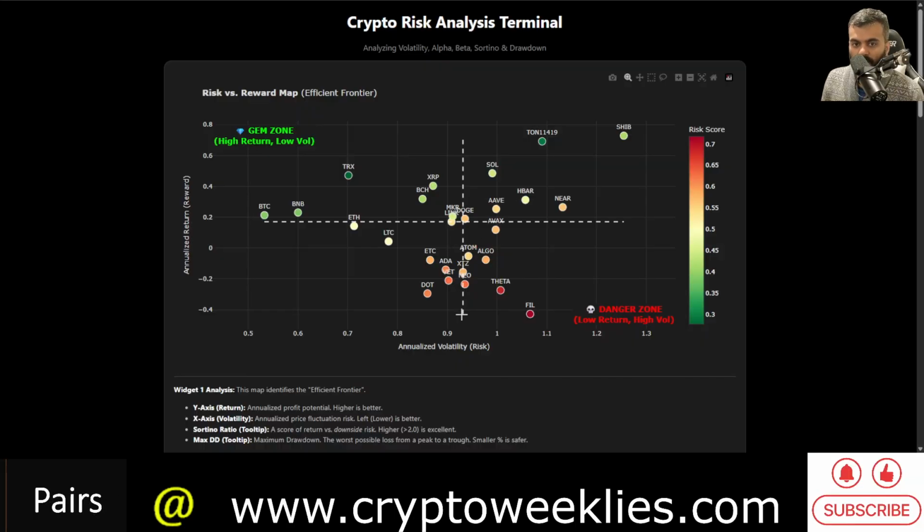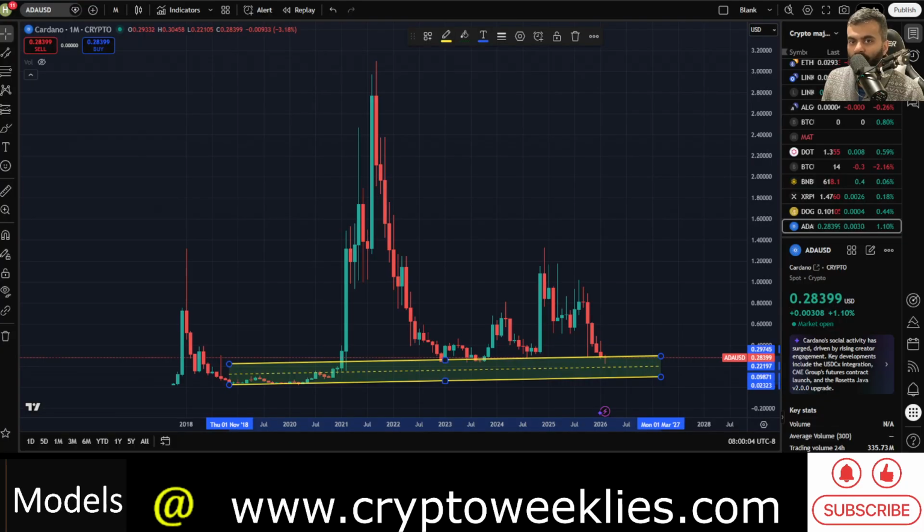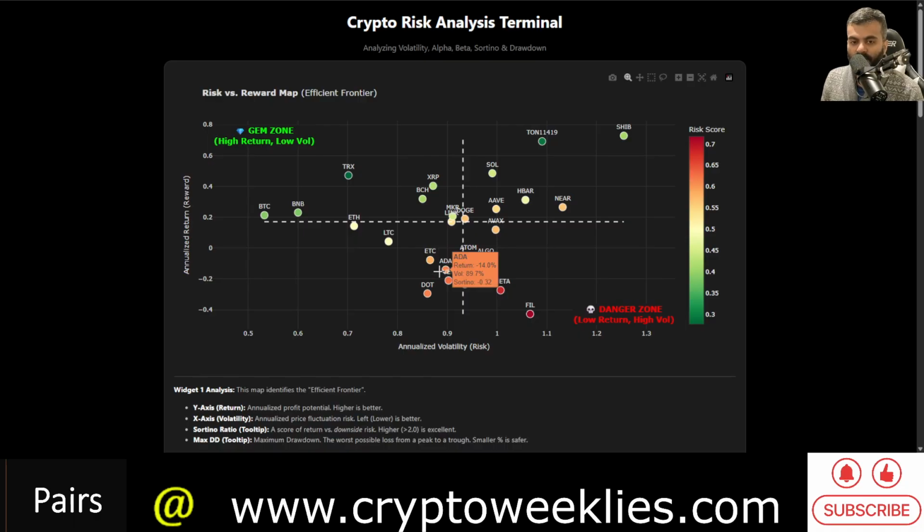The cutoff line over here is this dotted red line. ADA has a negative return of 14% annualized. That means holders of ADA since 2021 are losing money than gaining money. And you can see this perfectly from here. Again, if you are buying ADA somewhere in 2021, your cost basis is likely closer to a dollar, between $1.50 and $2.50, whereas the price is currently at around 28 cents. So there is a negative return of about 14-15% annualized. That means ADA has dropped 70% since that point.